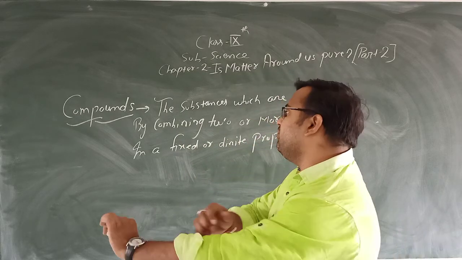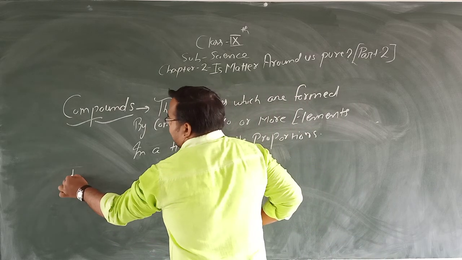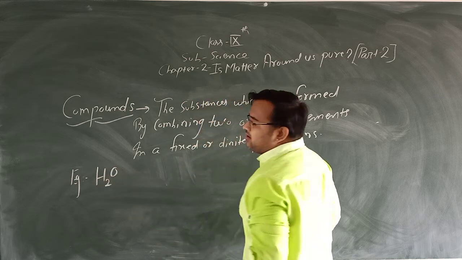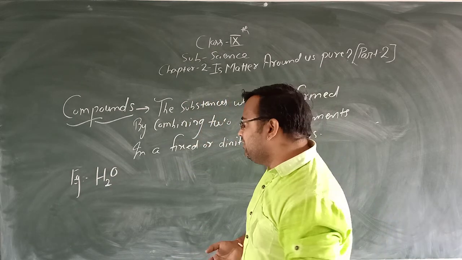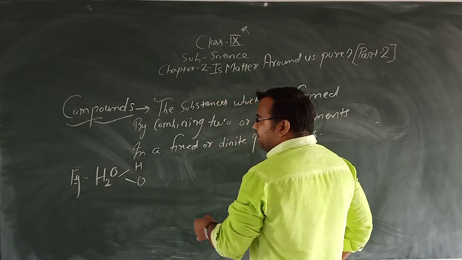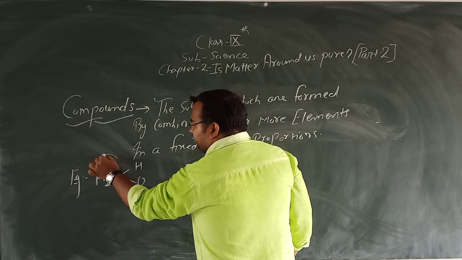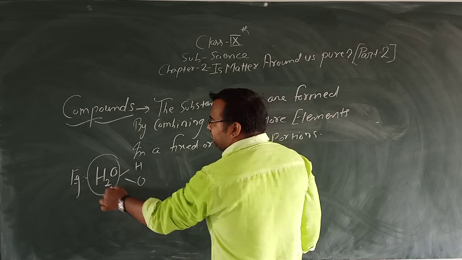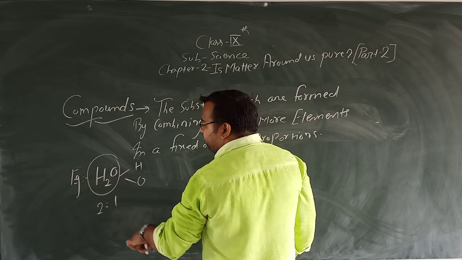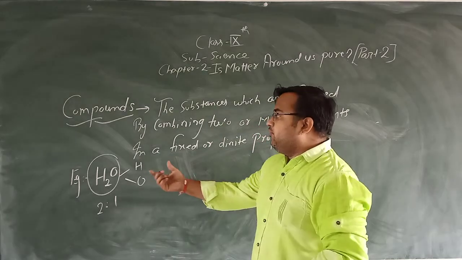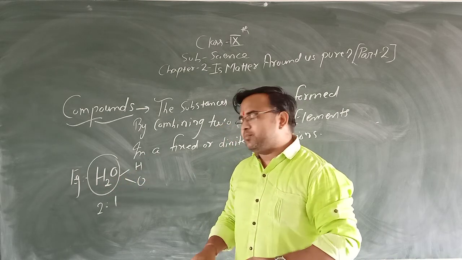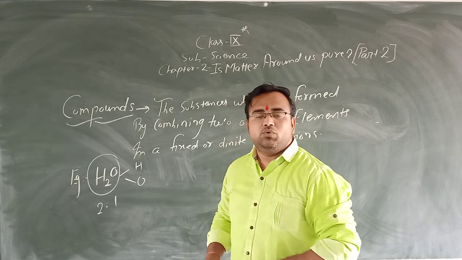We can take the example of a compound like water. Water is a compound. How is water formed? By hydrogen and oxygen. Now in the compound H2O, what is the number of hydrogen? 2. What is the number of oxygen? 1. So water is formed by combining hydrogen and oxygen in a fixed proportion, that is 2:1.